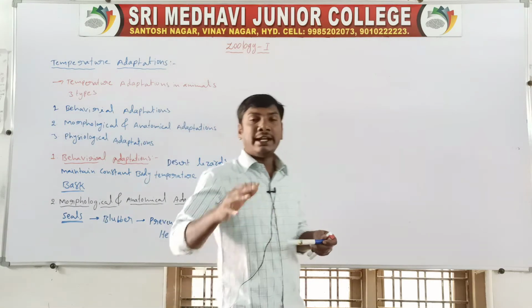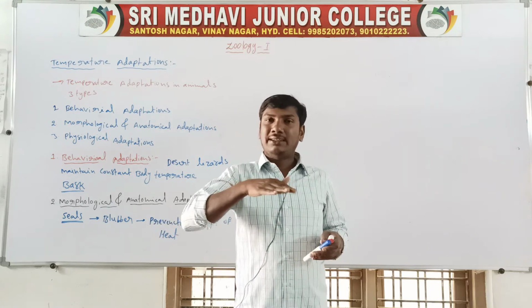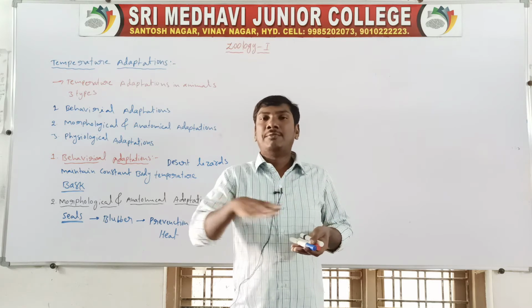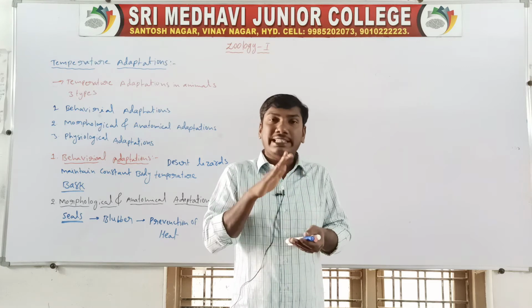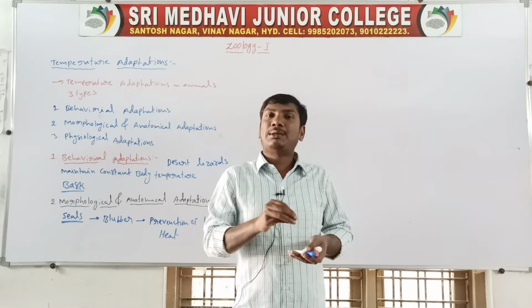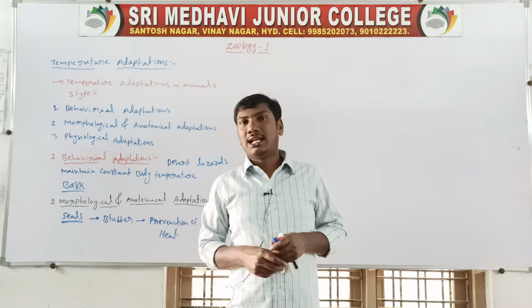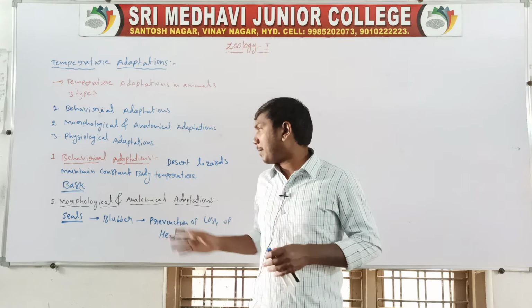In morphological adaptations like aquatic seals, the fat layer below the skin forms the blubber, and this blubber helps prevent the loss of heat. So these are the morphological adaptations.